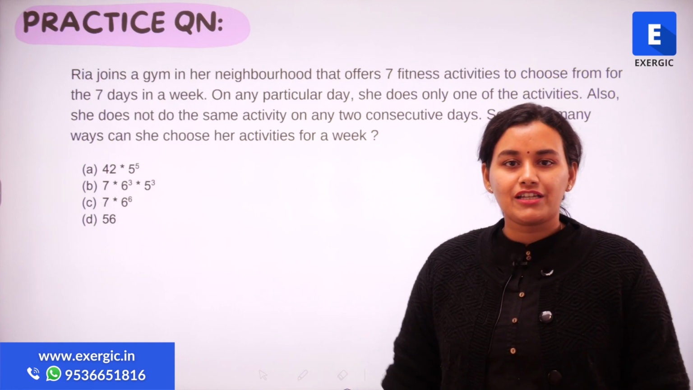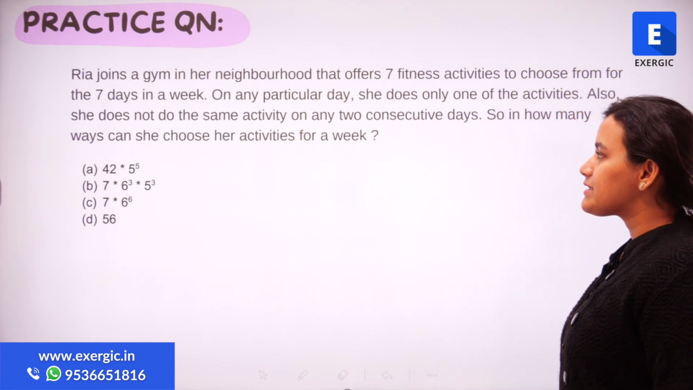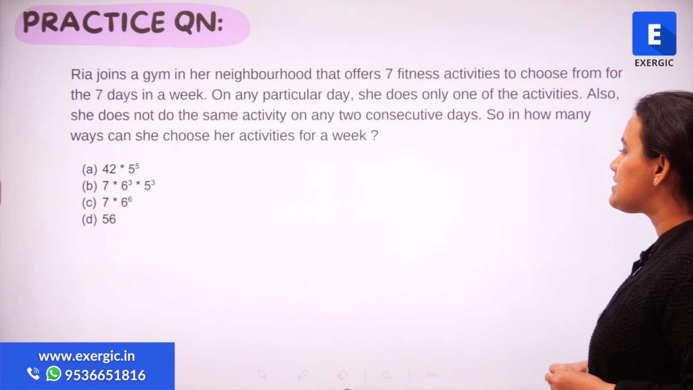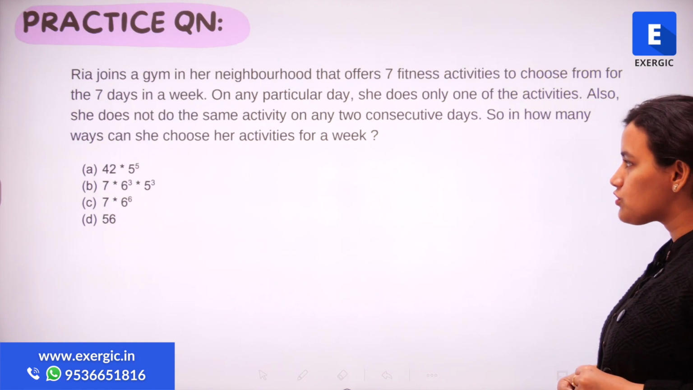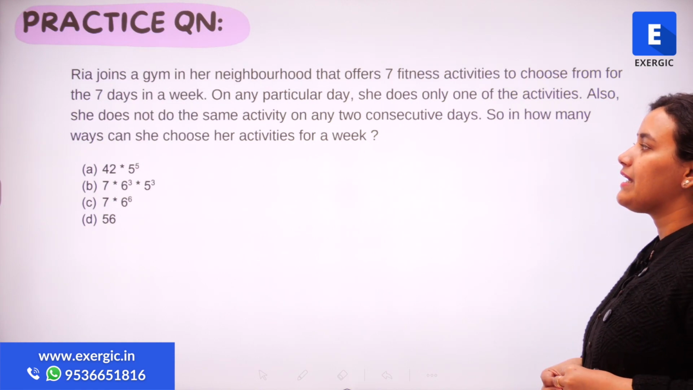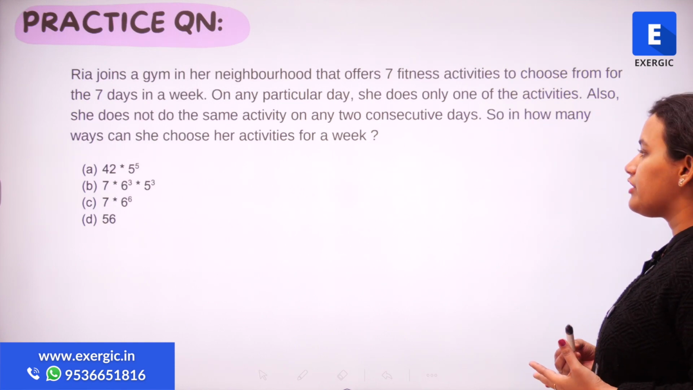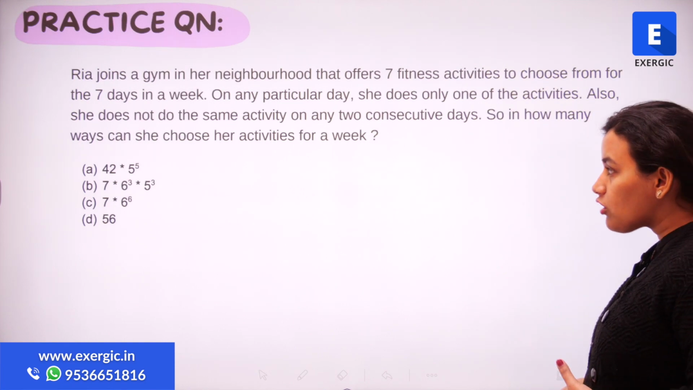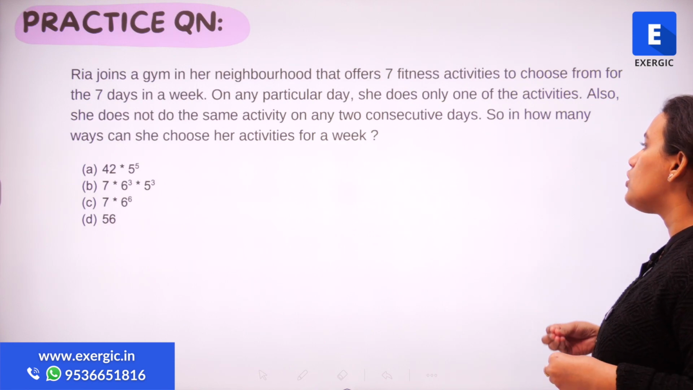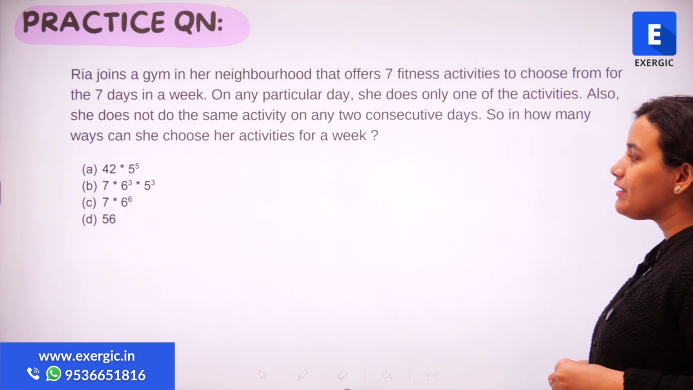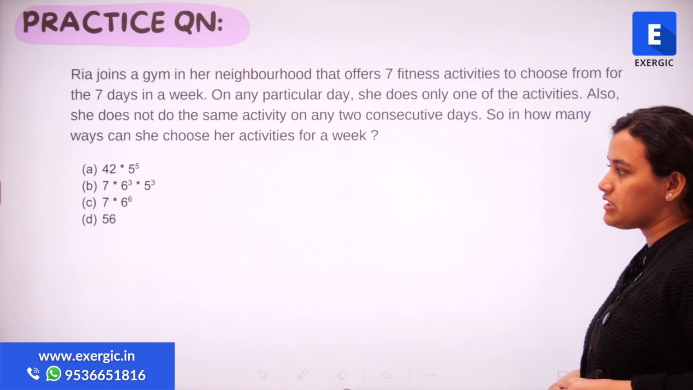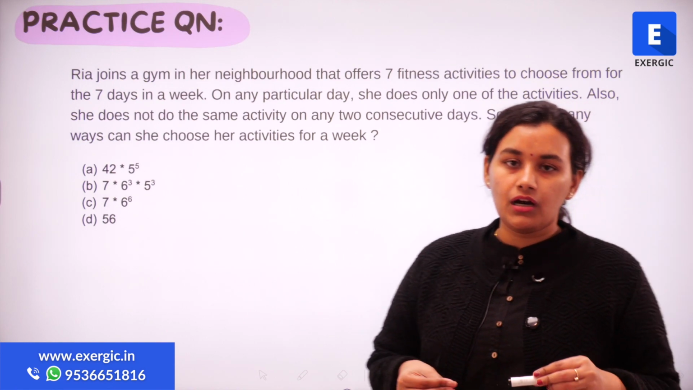Here's the practice question for you. Ria joins a gym in her neighborhood that offers 7 fitness activities to choose from for the 7 days in a week. On any particular day, she does only one of the activities. She does not do the same activity on any 2 consecutive days. In how many ways can she choose her activities for a particular week?